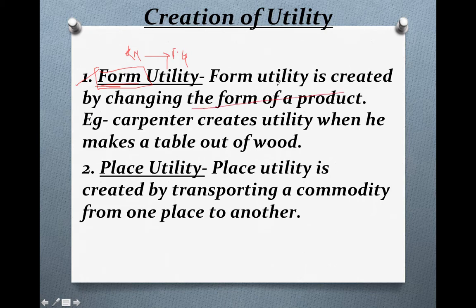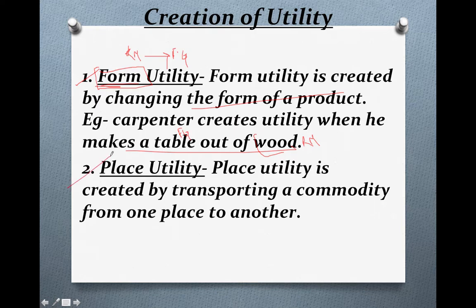For example, a carpenter creates utility when he makes a table out of wood. Wood is a raw material and the table is a finished good. So here the carpenter is changing the form of a product. He is converting the wood into a table, so a form is being produced by the carpenter. I hope form utility is very clear to you. It means converting the raw material into a finished product.